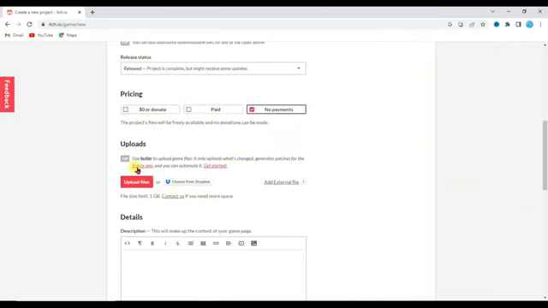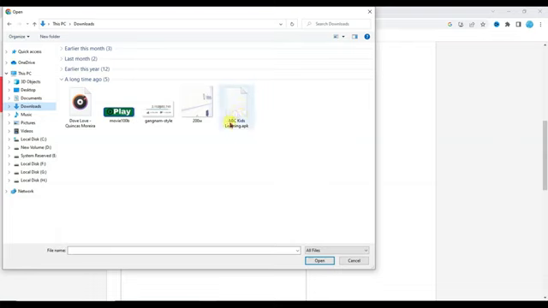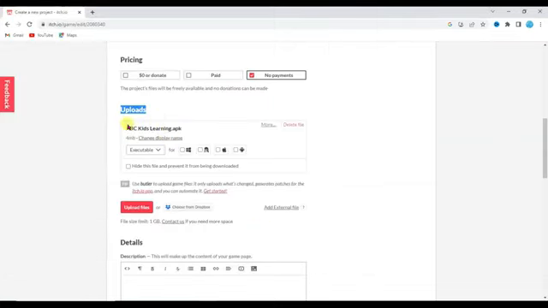Now the next step, you will have to upload your game. Click on the upload files button. Now select your game application. Click on the open button. Here you can see my game has uploaded on this website. Now select the Android option. My game is for Android users, that's why I'm selecting the Android option.